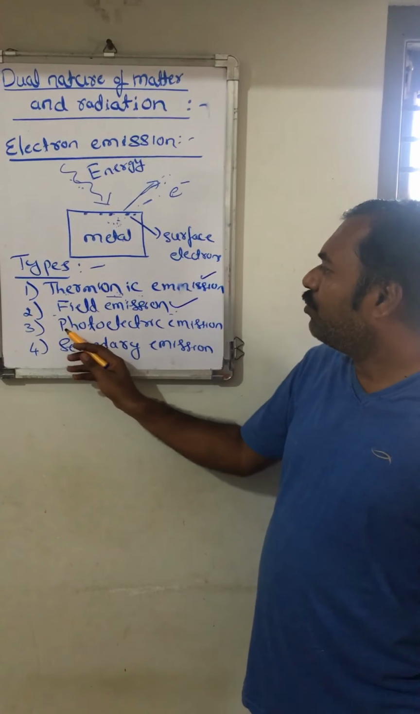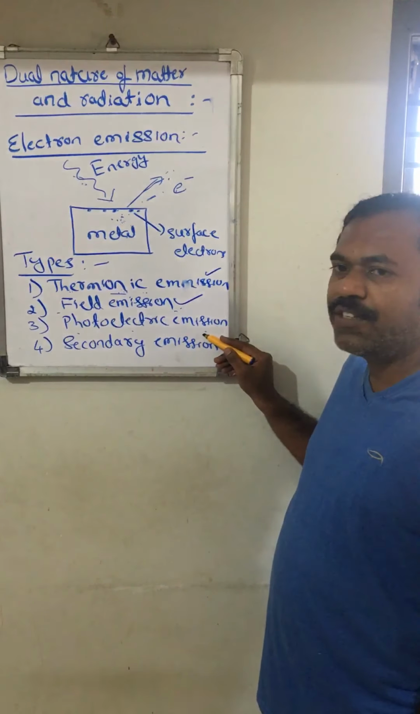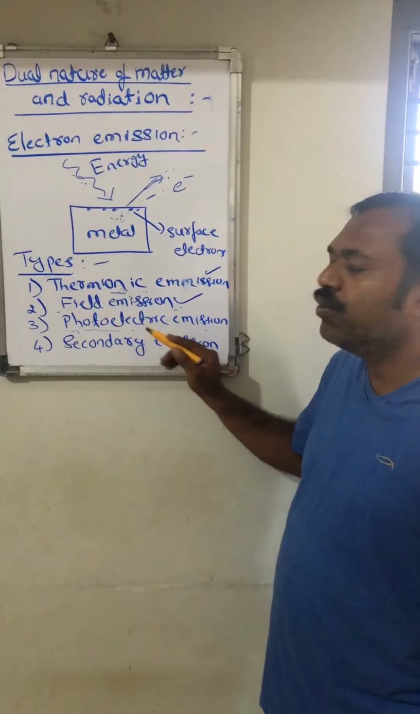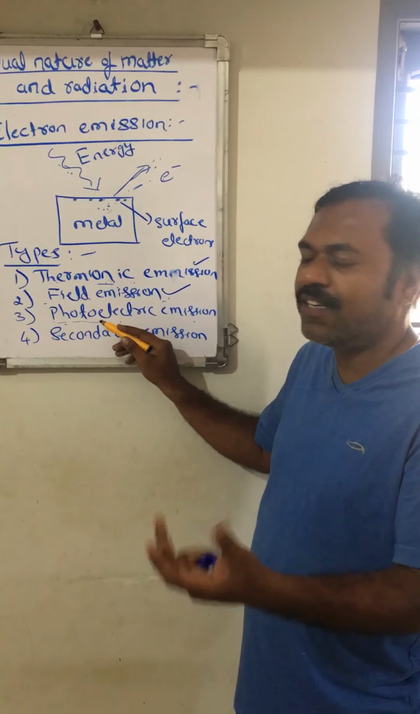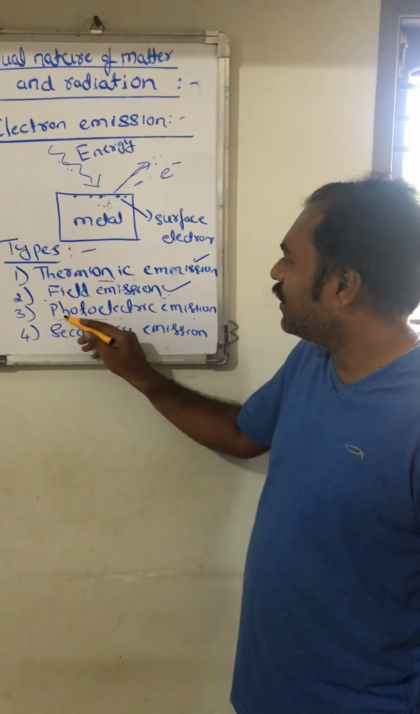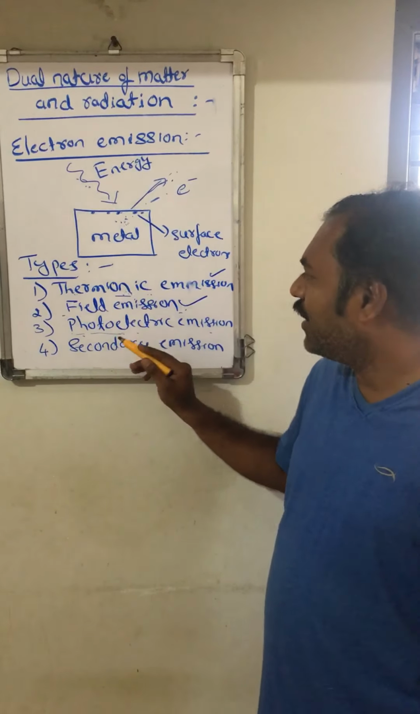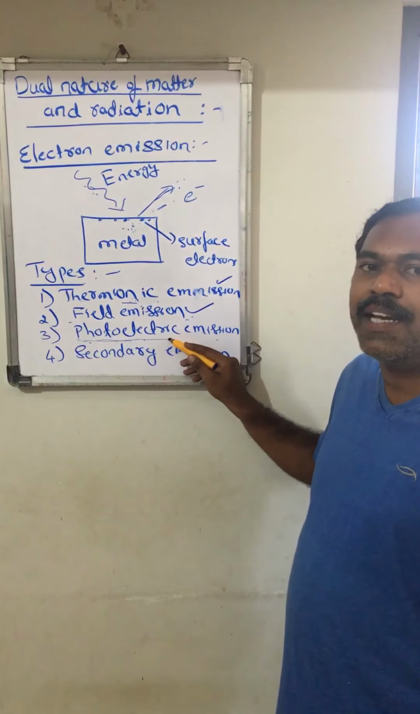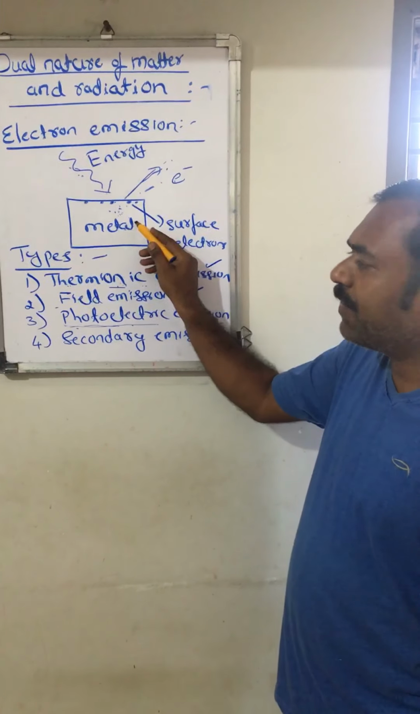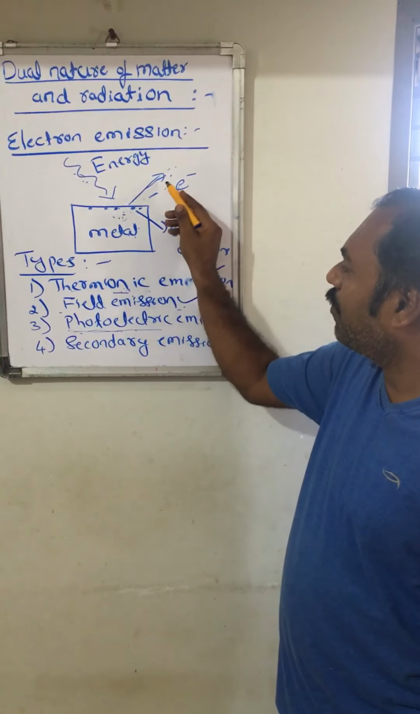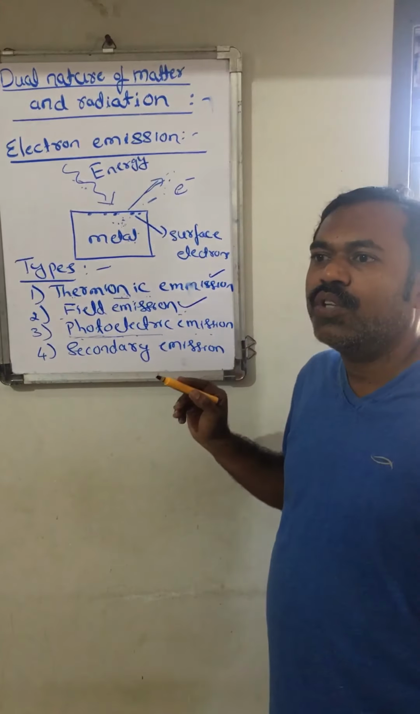And after this, we move to photoelectric emission. What is photoelectric emission? The word itself gives photo. Photo means a packet of energy. These photons are available in light energy. That means we have to supply the light energy. When the light energy is incident on the metal surface, the electrons are liberated. That's why it is called photoelectric emission.